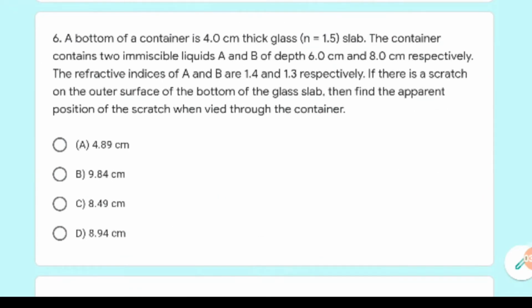Now the sixth question: the bottom of a container is 4 centimeter thick glass, n equal to 1.5. The container contains two immiscible liquids A and B of depth 6 centimeter and 8 centimeter respectively. The refractive indices of A and B are 1.4 and 1.3 respectively. If there is a scratch on the outer surface of the bottom of the glass slab, then find the apparent position of the scratch when viewed through the container.